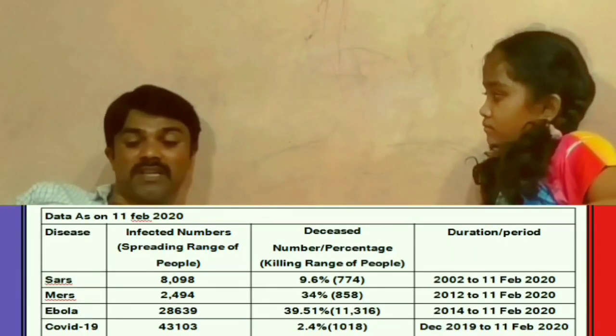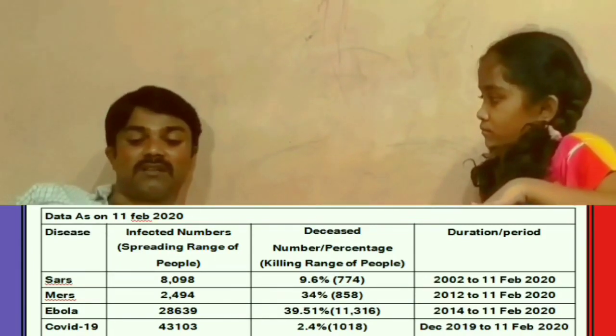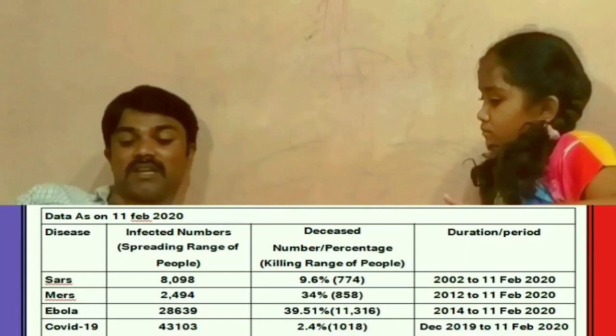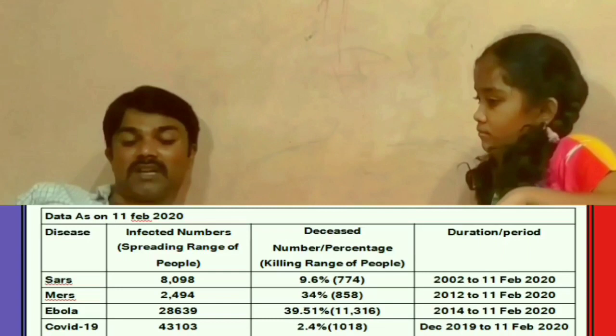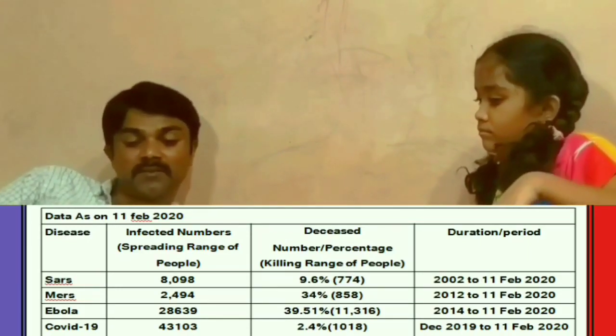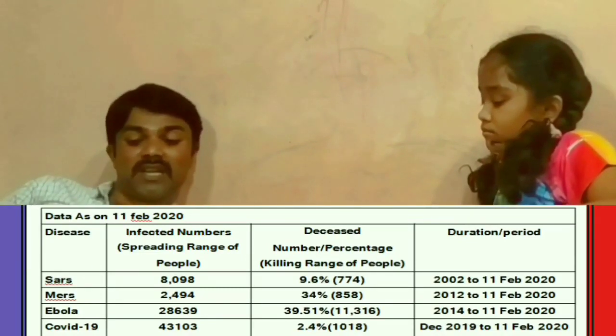Over an average duration of 15 years, Ebola, MERS and SARS infected 39,231 people in total, but in just 2 months COVID-19 infected 43,103 people. According to this death and spreading rate, Ebola, SARS and MERS are very dangerous in death rate, but COVID-19 is very dangerous in spreading rate, because it spreads by a chain system, and in 2 months it spread very highly.